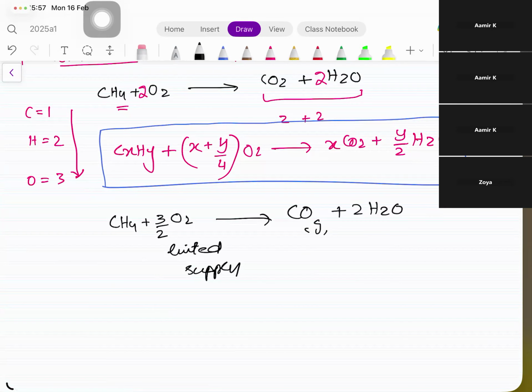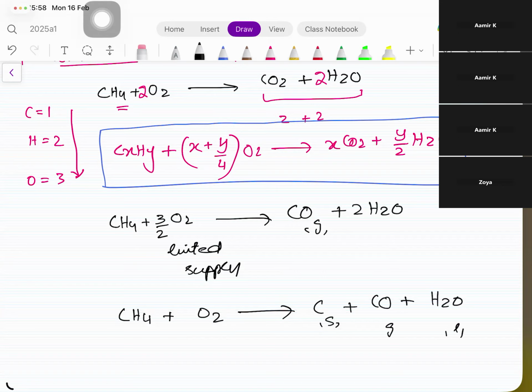But at times, not for alkanes, but at times ऐसा होता है when you have a long carbon chain ना, तो फिर ये भी होता है, please pay attention, कि there is soot, जिसको कार्बन कहते हैं, solid carbon, वो भी बन जाता है. Right? So you can also write this limited supply wali equation, or you may find the examiner may have asked you to write this one, जिसमें C carbon, जिसको soot बोलते हैं. मैंने as I said कि वो मीथेन में नहीं बनता usually, because वो जितनी long carbon chain होती है ना तब वो बनता है incomplete combustion में, along with water. Right? So इसके हिसाब से ही balance कर लेंगे.